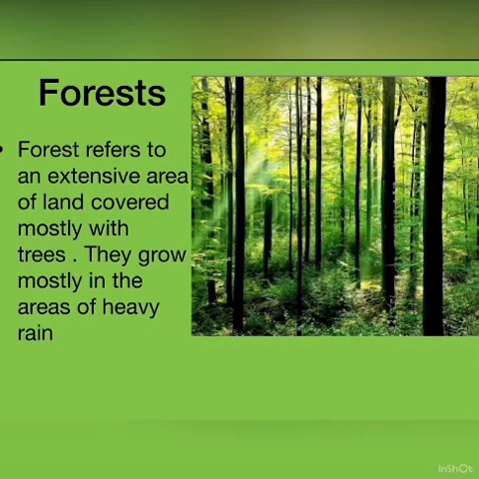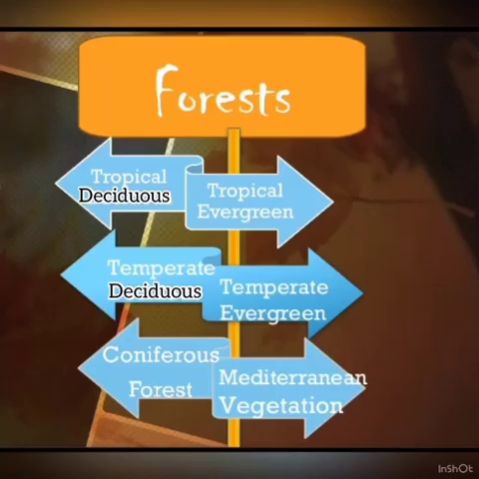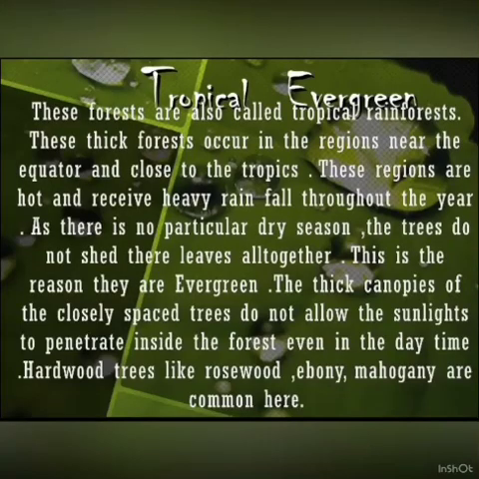If we talk about the forest, it refers to an extensive area of land covered mostly with trees. They grow on their own. Forests are further divided into tropical deciduous forest, tropical evergreen forest, temperate deciduous, temperate evergreen, coniferous and Mediterranean. Tropical evergreen forests are also called tropical rainforest.